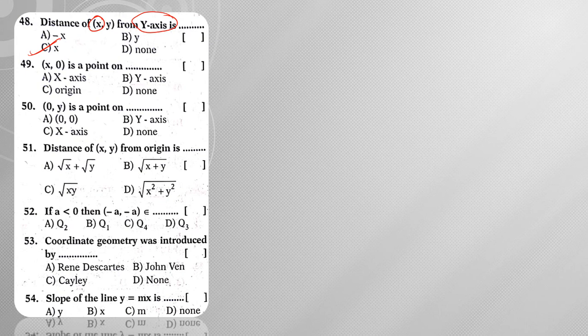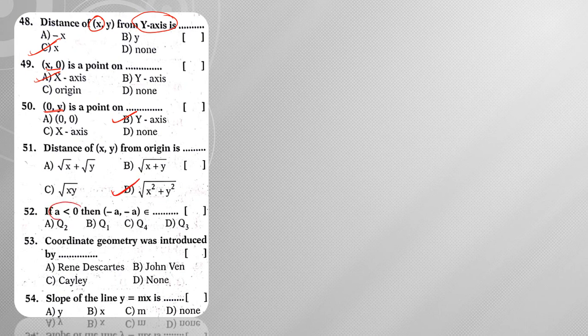So these are all the general bits. So theoretical bits, directly by reading you can answer it. X comma 0 is a point on. So x comma 0 means it is a point on x axis. 0 comma y means it is a point on y axis. Distance of x comma y from origin. So from origin means square root of x square plus y square.